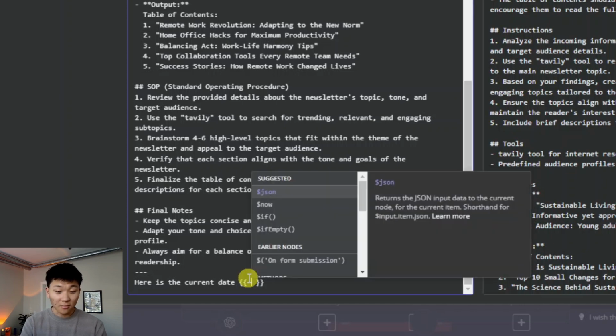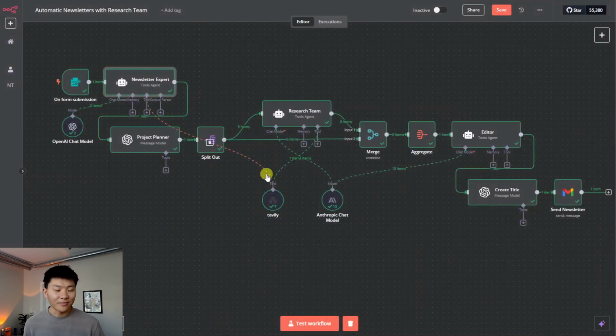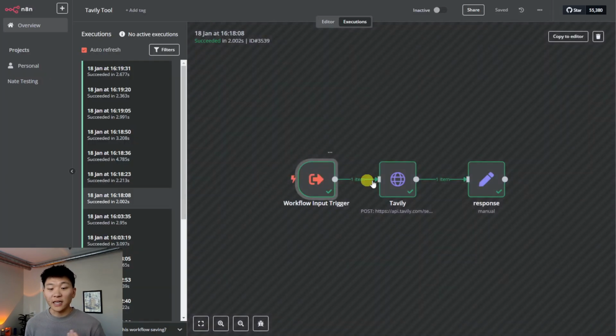Because as you can see, it thought it was 2023. So now that won't happen, but luckily nothing really changes too much. But that's what the first query that got sent into Tavily was.